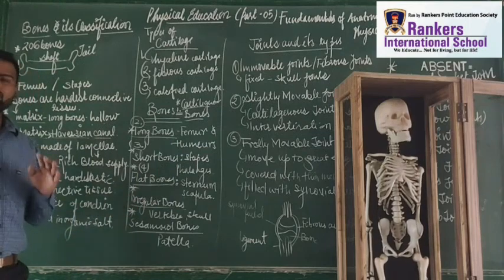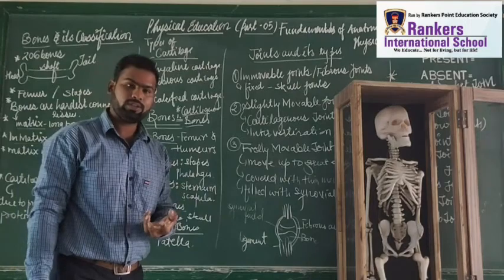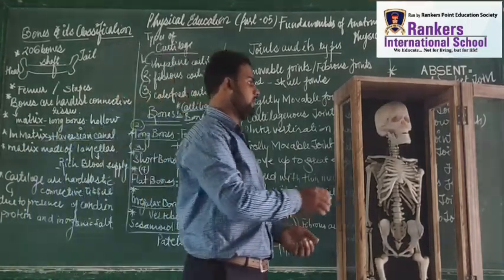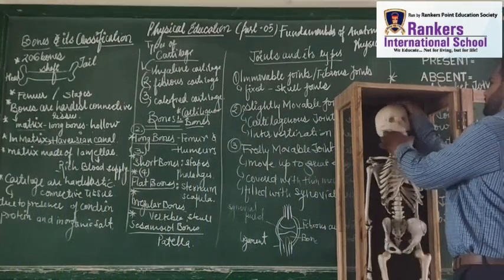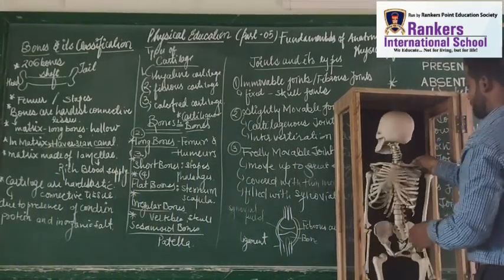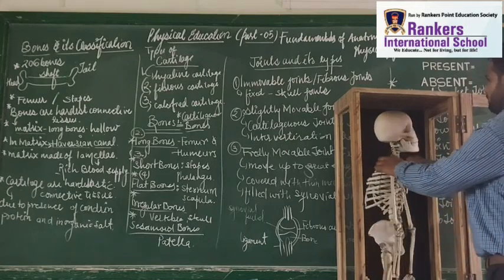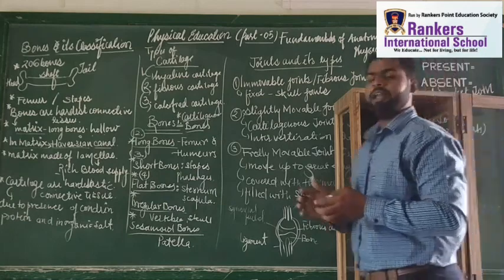Irregular bones. Students, those bones which are not regular, which are irregular in shape, what do we call those bones?